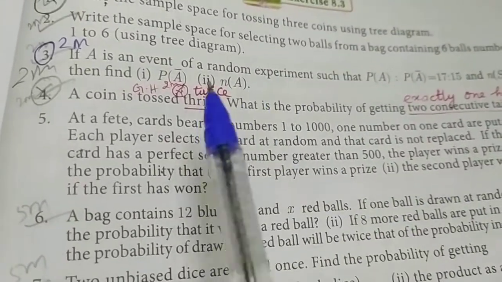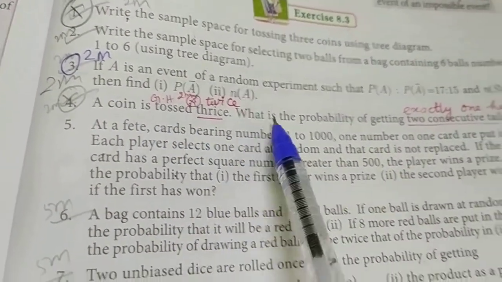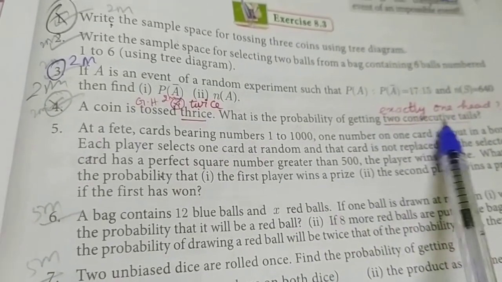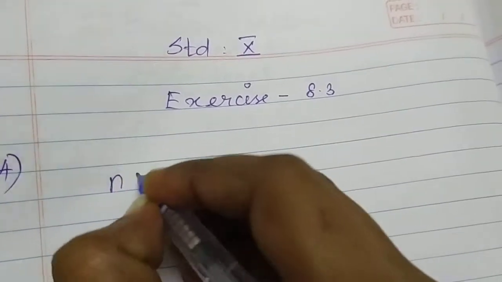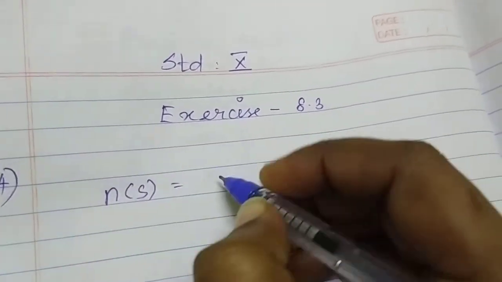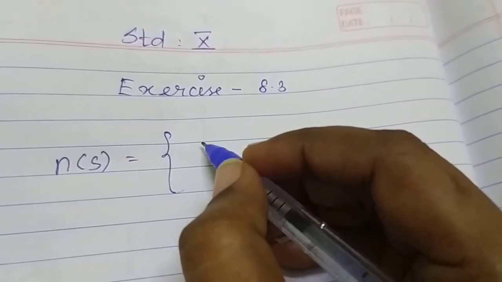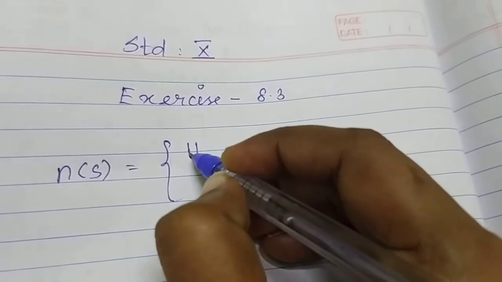Listen, a coin is tossed thrice. What is the probability of getting two consecutive tails? A coin is tossed thrice. So listen, first we find the number of S. So 3 coins are there. I will teach a simple method.